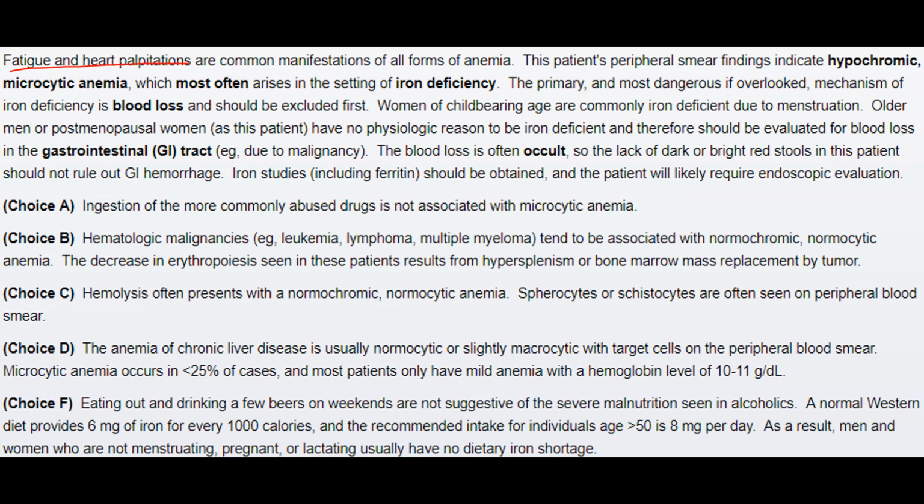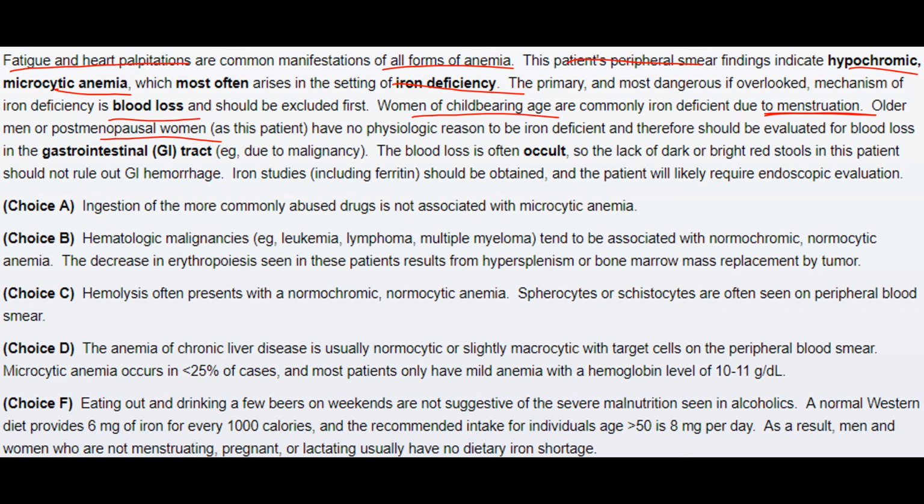Fatigue and heart palpitation are common manifestations of all forms of anemia, and the patient's peripheral smear indicates hypochromic microcytic anemia, which most often arises in the setting of iron deficiency. The primary and most dangerous, if overlooked, mechanism of iron deficiency is blood loss, and this should be excluded first. Women of childbearing age are commonly iron deficient due to menstruation.